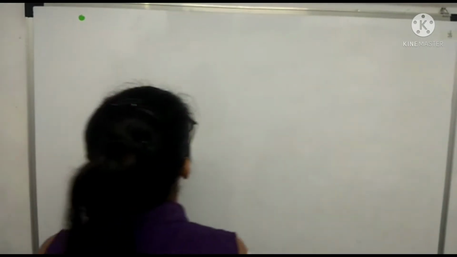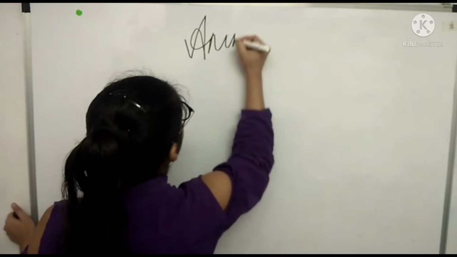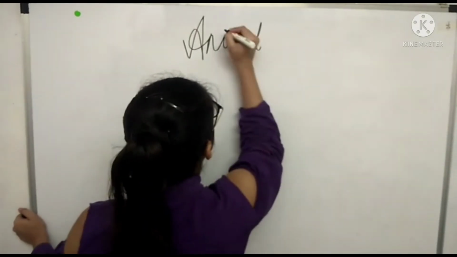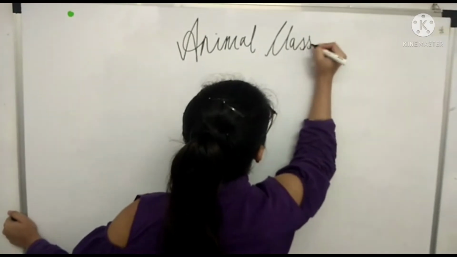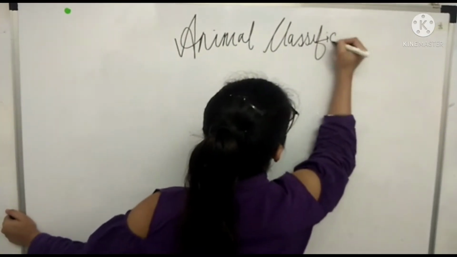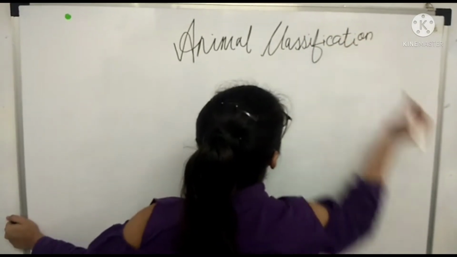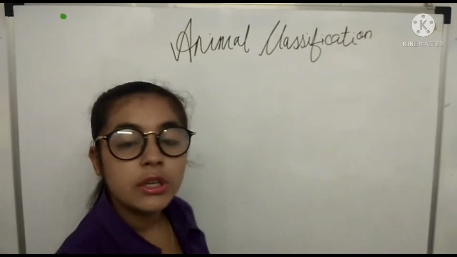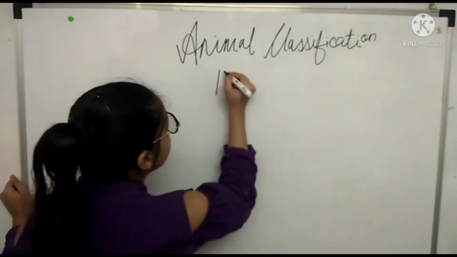Animal classification. There is only one kingdom for animals, I said it yesterday also, and that is kingdom Animalia.